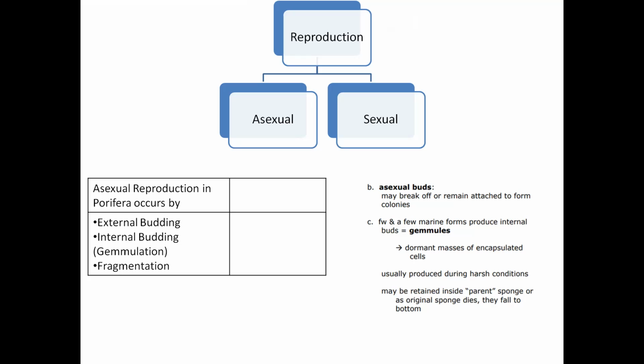There are three modes of asexual reproduction. So when will the sponge prefer formation of gemmules? So it will produce gemmules during harsh conditions. So these gemmules may be retained inside the parent sponge, or as the original sponge disintegrates during the harsh condition, they fall to the bottom of the water body.